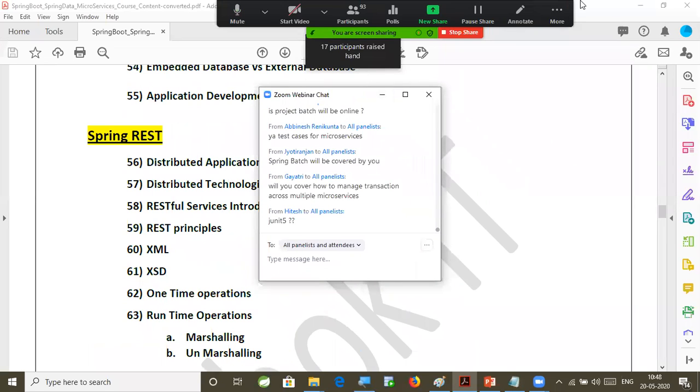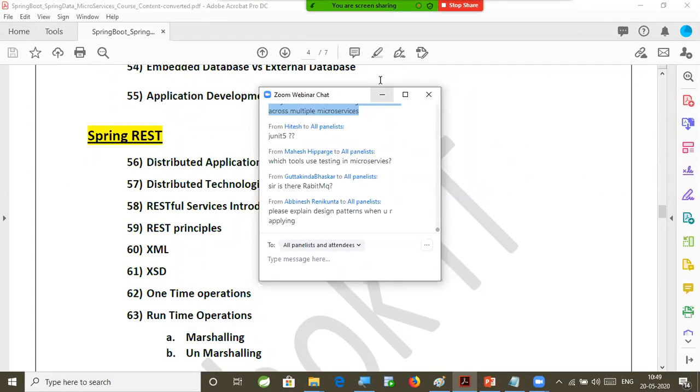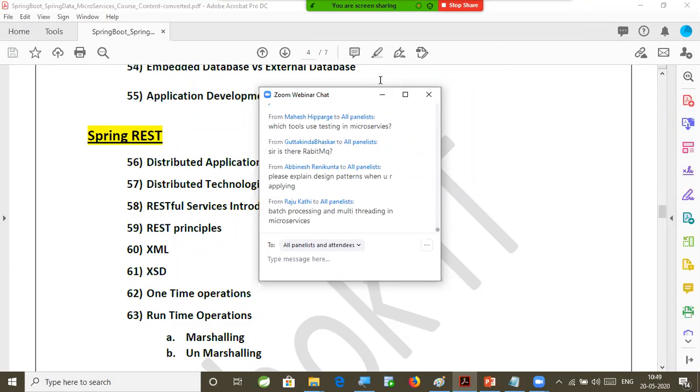Yes. How to manage the transactions across multiple services? Yes, I think recently I had taken a workshop on the pattern, that will be explained again. Yes, JUnit 5 we are going to use, Hitesh. Which tools to use for testing in microservices? Separate tools are not there for testing, sir. For testing, we will use JUnit only for unit testing automation.